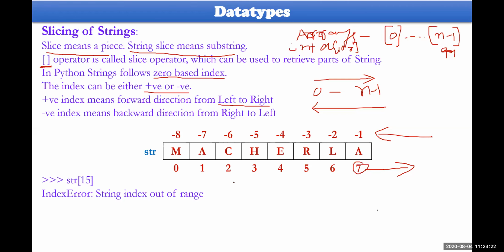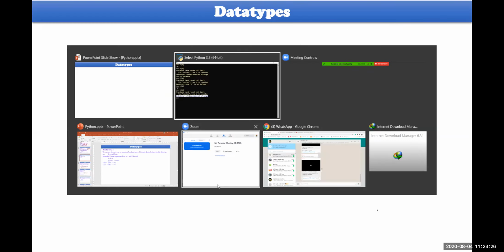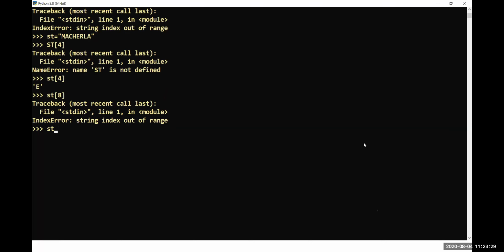Now, how could you make slices? Slices are done something like this. print st is the total data. I want to print only from the 0th location to the 4th location. Then st of 0:4. From 0 to 4, you have to display the contents.